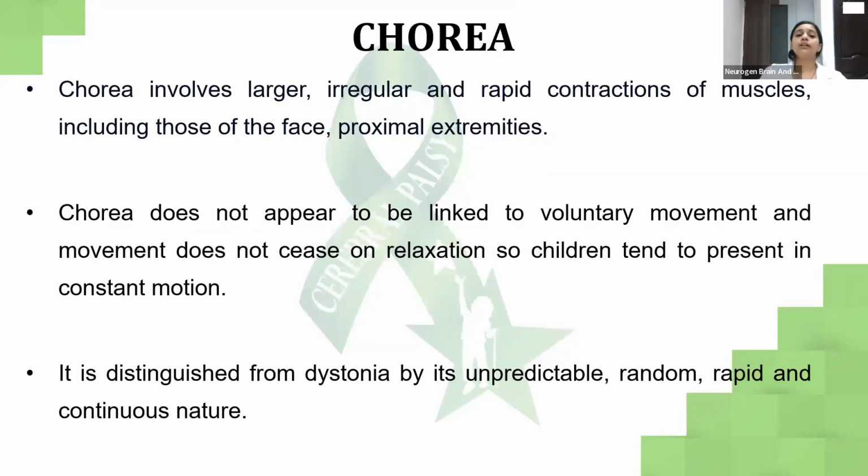What is chorea? Chorea involves larger, irregular, and rapid contractions, involving the larger joints and movements, and it can affect the proximal extremities, that is mainly the bigger muscles, the shoulder and hip muscles. It does not appear to be linked with voluntary movement. Even if you try to stop it, it will not stop, or if you try to relax, it might not relax. So it is distinguished from dystonia by its unpredictable and random nature.